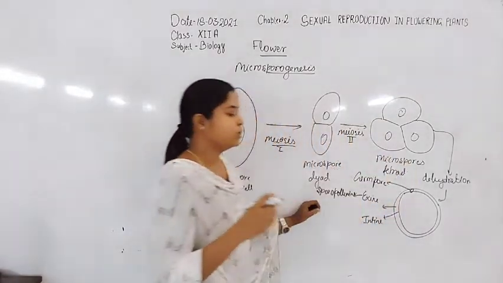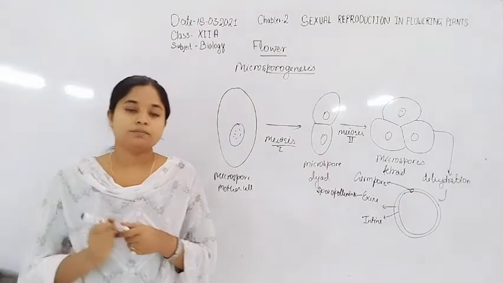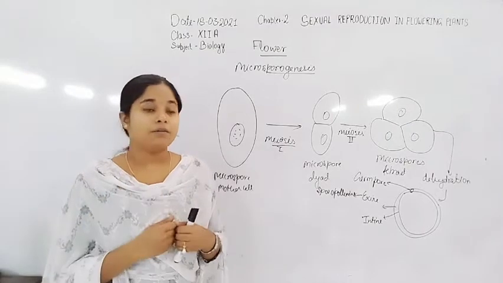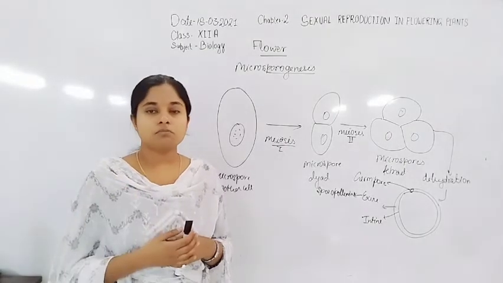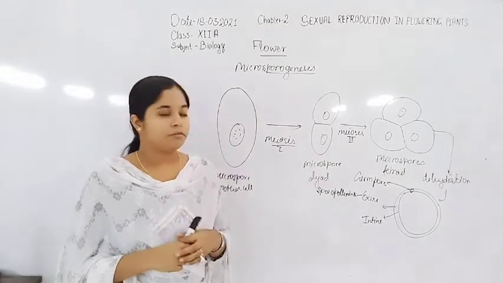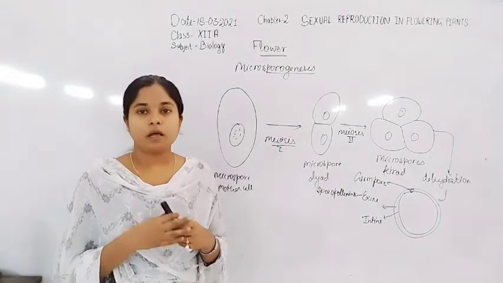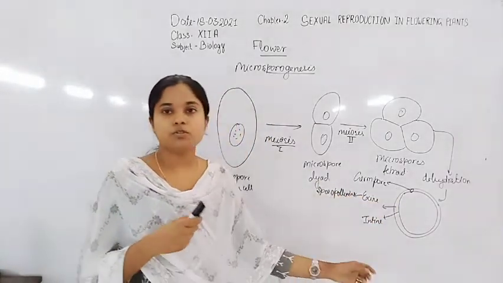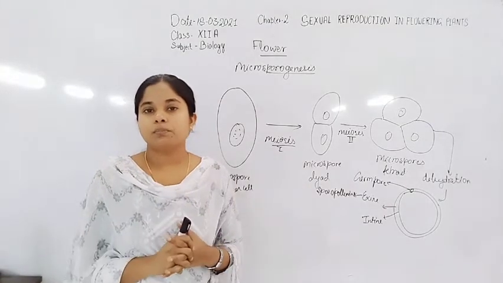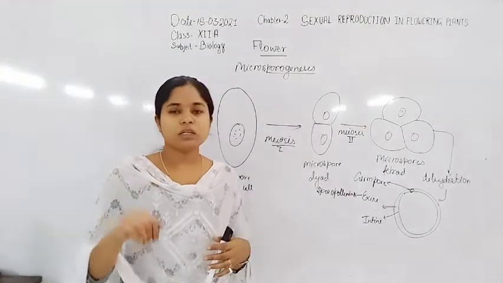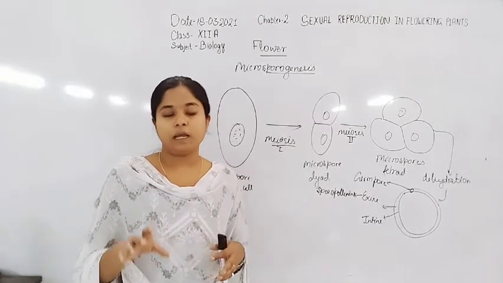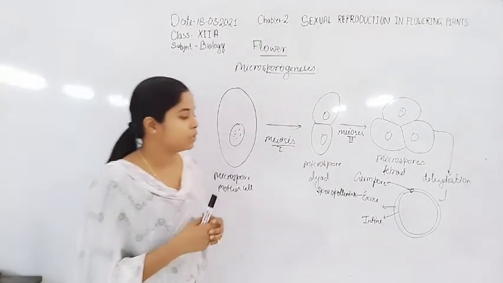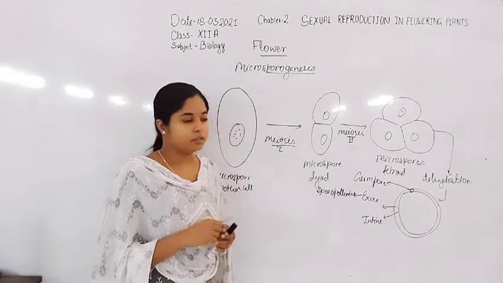From the germ pore, the pollen grain gives rise to the pollen tube when it reaches the stigma of a flower. When they come in contact with the stigma of a flower, their modification is carried out and there is formation of the pollen tube. The pollen tube invaginates into the stigma or style of the flower and transfers the male gamete into the embryo sac or near the egg of the flower.